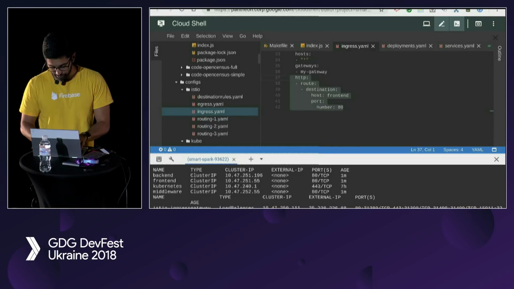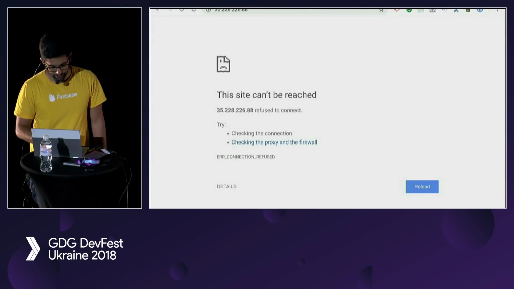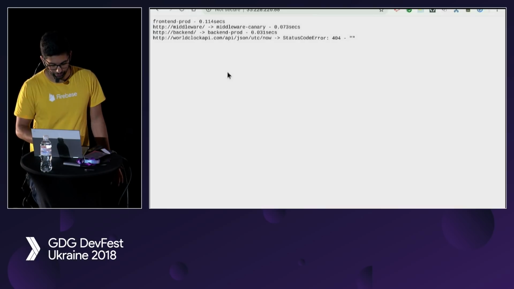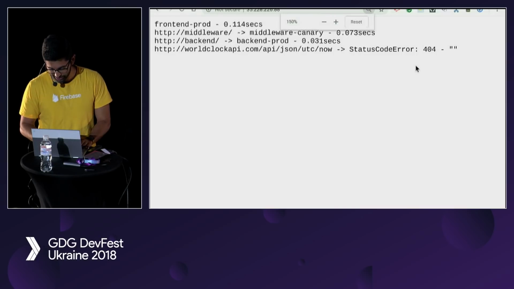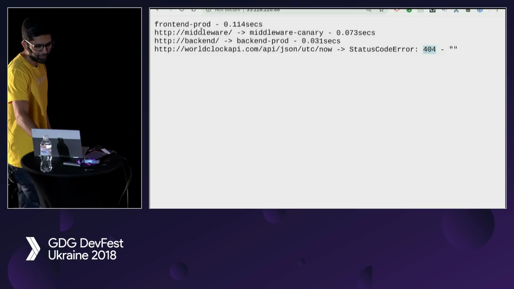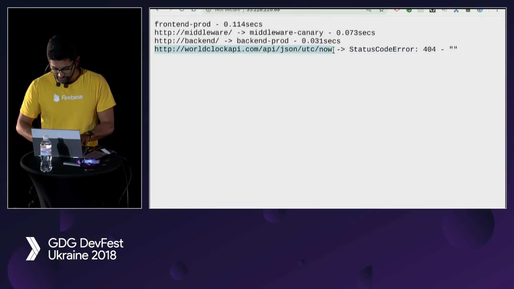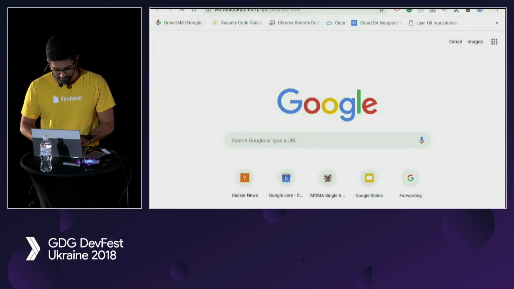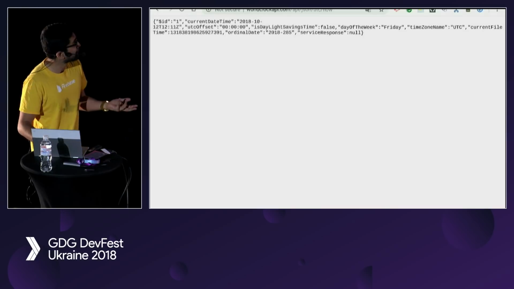So let's actually run that. Cool. So now if we go back to here and hit refresh, you'll see everything working. Wait. Uh-oh. What is that? 404. Okay, so the front end is talking to the middleware is talking to the back end, and then World Clock API is giving us a 404. Clearly that is broken. If we go to World Clock API, just to make sure that the service isn't down, it works. So why is that happening?